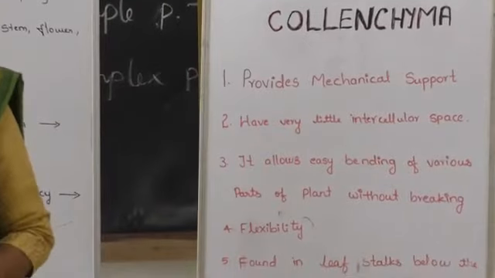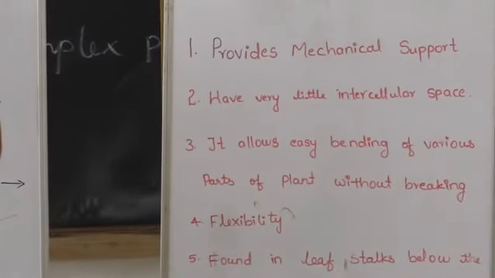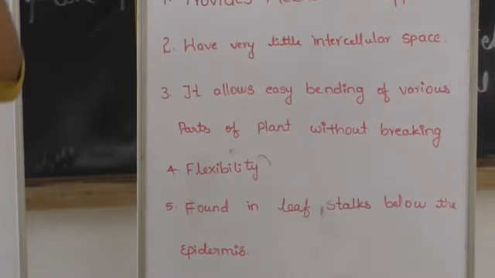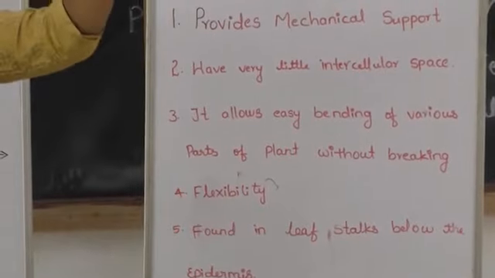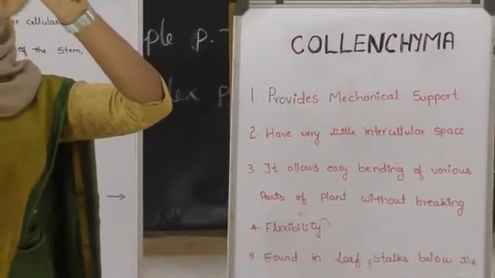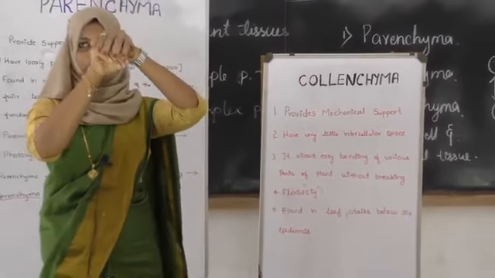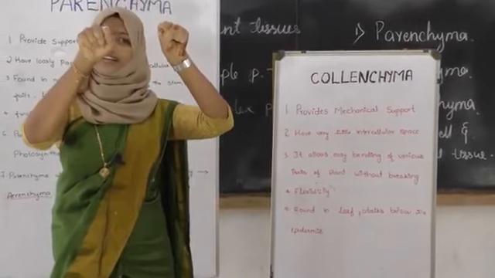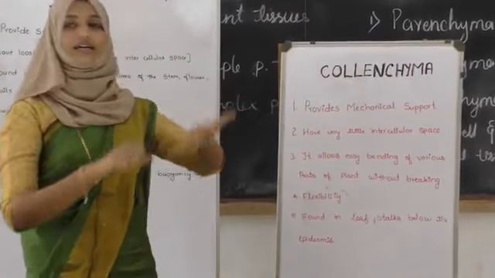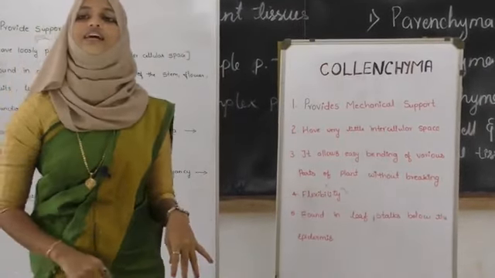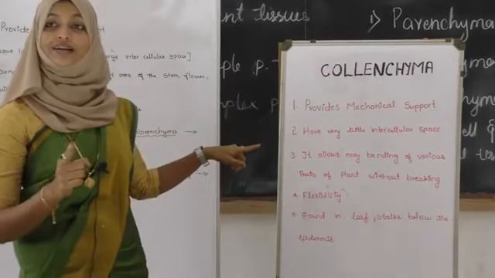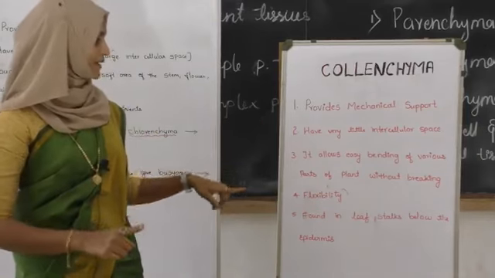intercellular space. Now what does it mean? Compared to the parenchyma, it has less space between the cells. So in parenchyma, here is one cell, here is one more cell, there will be a much bigger gap, but compared to that, here it has little space. Just imagine, this is one cell, this is one more cell, so there will be a small space between the cells. This is the difference between the collenchyma and parenchyma. In the exam they will ask what is the difference between the parenchyma and collenchyma. At that time you have to include this point. This is a very important point.